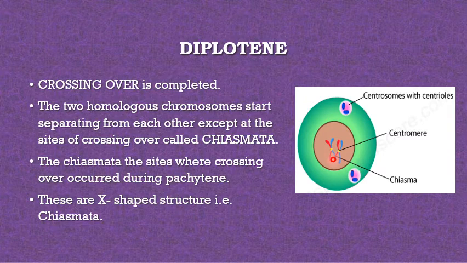Two homologous chromosomes start separating from each other, except at the site of crossing over, that is known as a chiasma. So that site where the crossing over occurred during pachytene is an X-shaped structure.